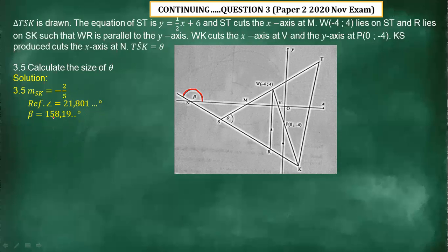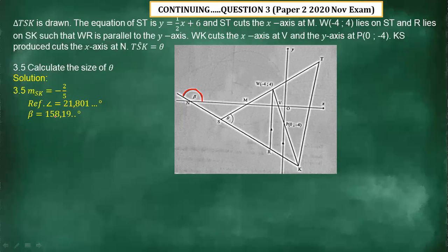Remember, if we have the gradient of this line, we use tan beta equals the gradient of SK, which is negative 2/5. Thereafter, we get the reference angle, which is 21,801 degrees.